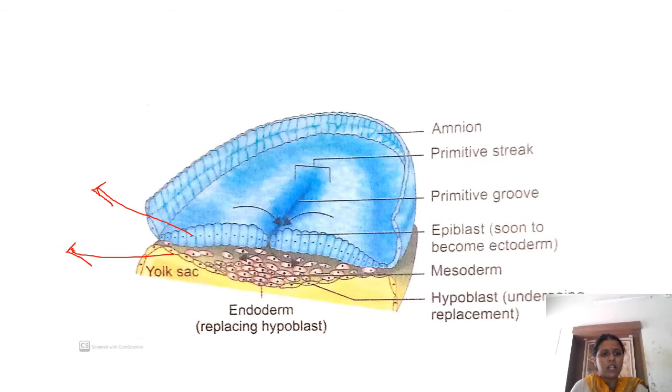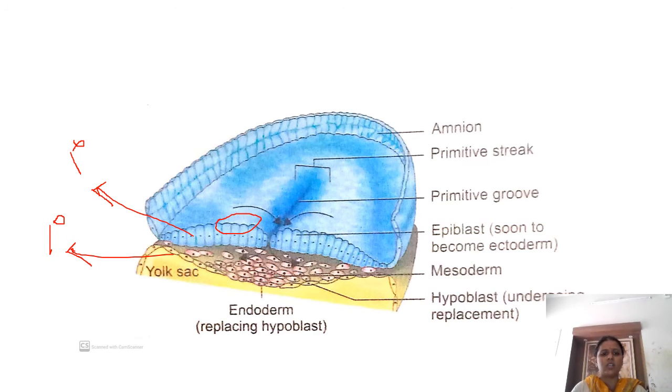So the epiblast is otherwise called the primitive ectoderm, and the hypoblast is otherwise called the primitive endoderm. This epiblast gives rise to the definitive ectoderm, definitive mesoderm, and definitive endoderm. So there is formation of three germ layers, all three definitive.